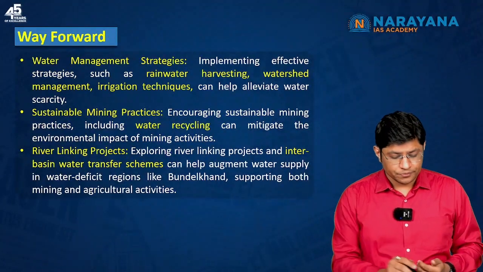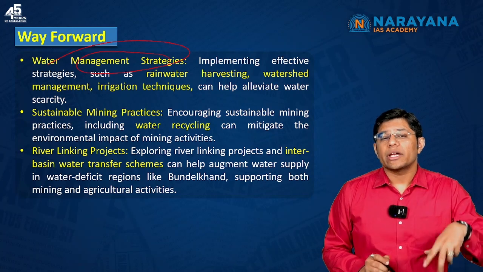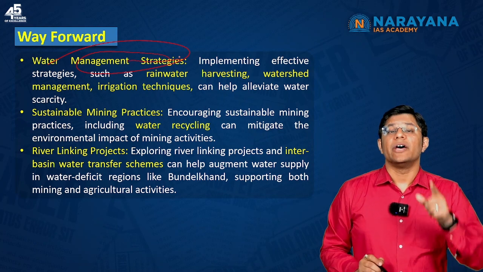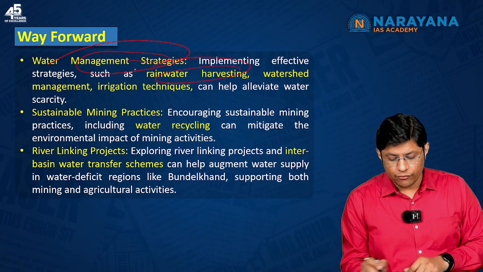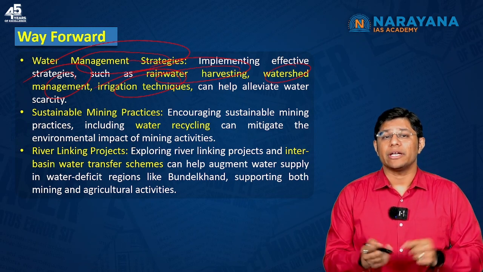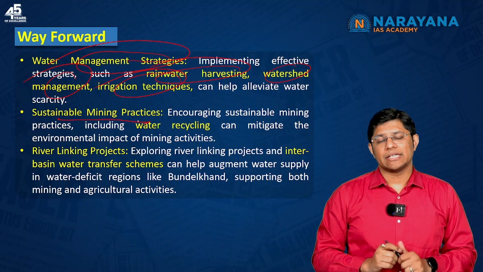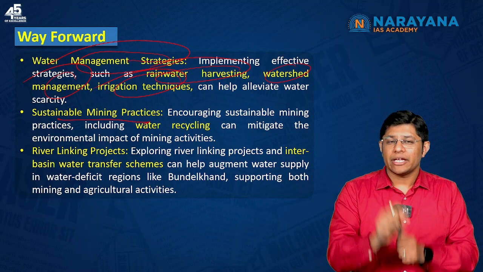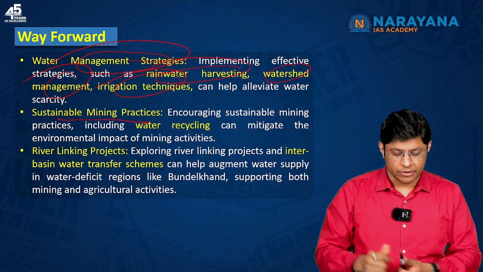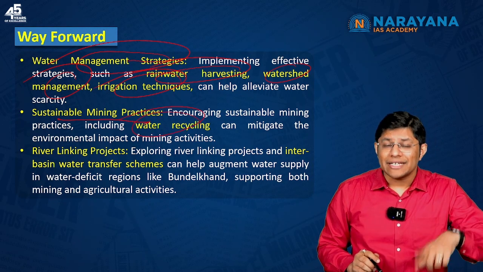Way forward, water management strategies. In order to overcome the water scarcity, we have to focus on water management strategies, which include rainwater harvesting, watershed management, irrigation techniques. This will help to reduce water related problems. Then, sustainable mining practices. Such practices should be adhered to which do not impact or harm the environment. For example, we can focus on water recycling.